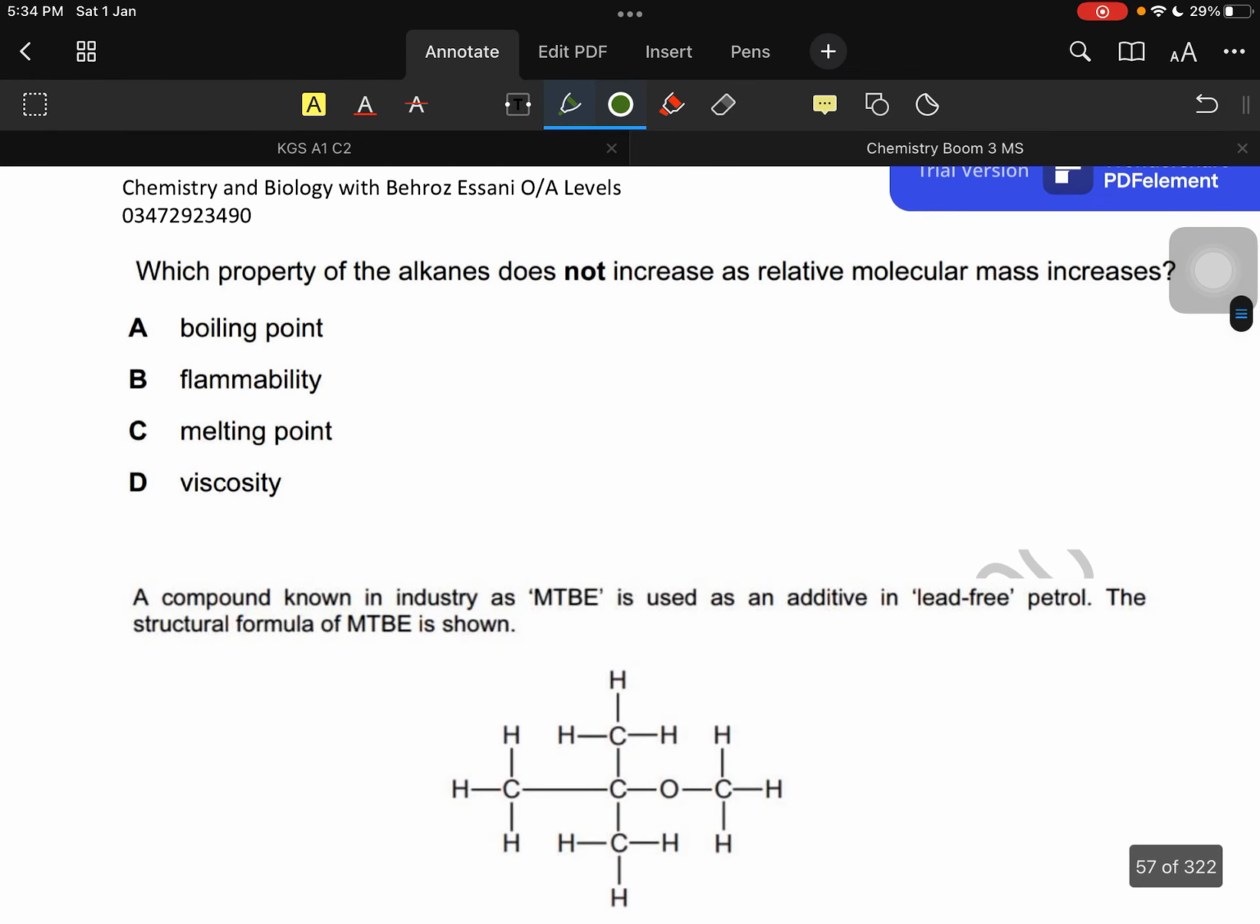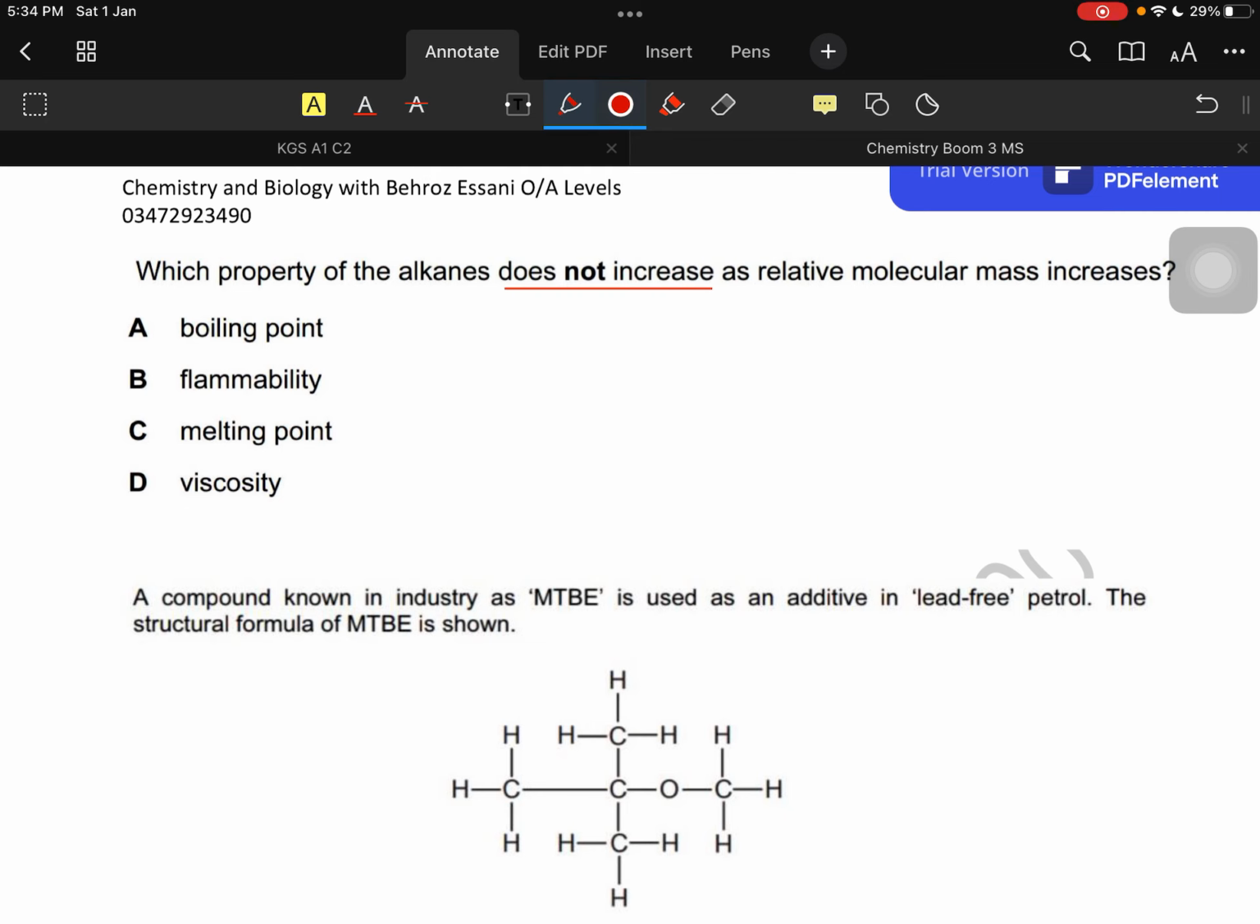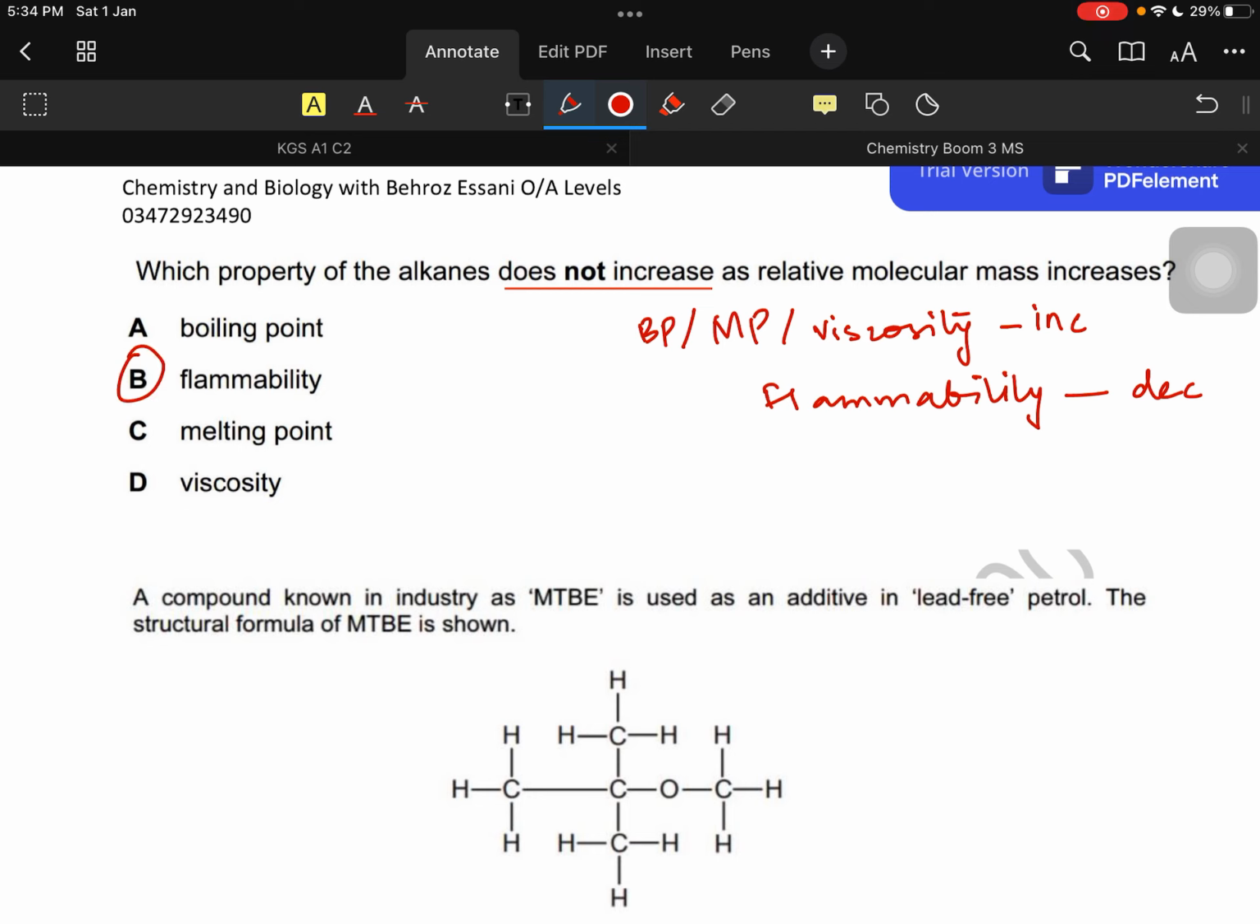Which property of the alkanes do not increase as the relative molecular mass increase? We know this property. We already know. Okay, their boiling point increases, their melting point increases, their viscosity increases, but their flammability decreases. So if a longer alkane is there, its flammability would be less, and for shorter ones it would be higher. So flammability doesn't increase, it decreases.